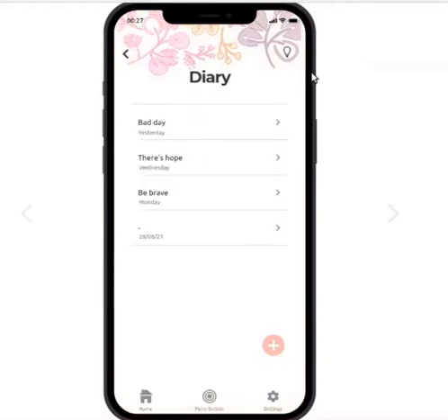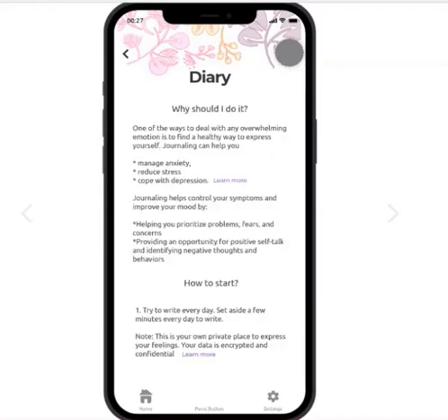Diary is a feature that helps the user by giving them the space to log their thoughts, their emotions, their activities. In most of the screens, there is going to be a light bulb on top. This light bulb helps the user see more detail about that feature. If they want to understand or have more information about it, they can click on it. Here we have an example: why should I do a diary? And also how to start.